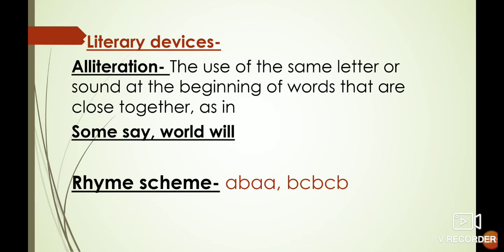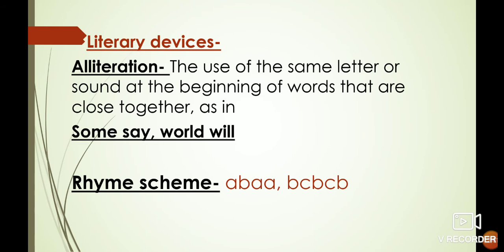Alliteration. You know alliteration, the use of the same letter or sound at the beginning of words that are close together, use of consonant sounds at the beginning of words that are close together, as in "some say world will". Here two consecutive words start with the same consonant letter, that is the S sound. And in the second also, "world will", two consecutive words start with the W sound.